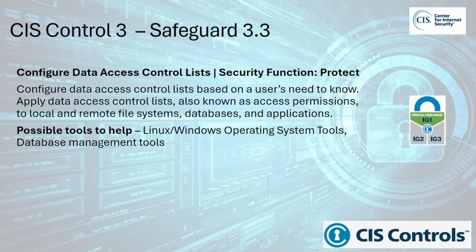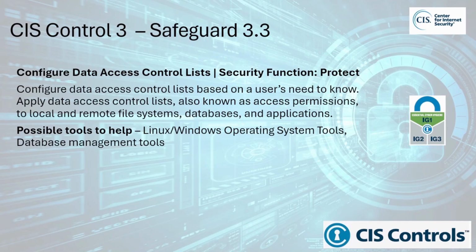Why is this safeguard important? 1. Prevents unauthorized access. Properly configured ACLs help protect data from unauthorized access by ensuring only authorized users can interact with sensitive or critical data. This minimizes the risk of data breaches or unauthorized modifications.